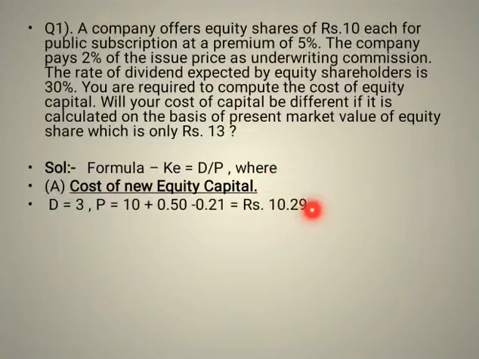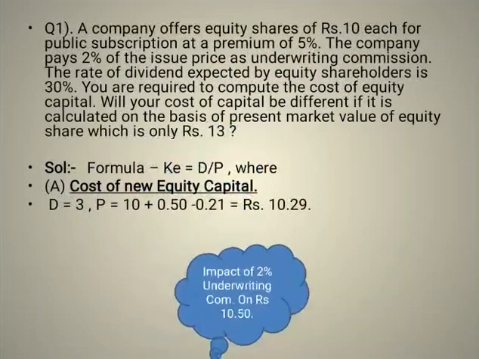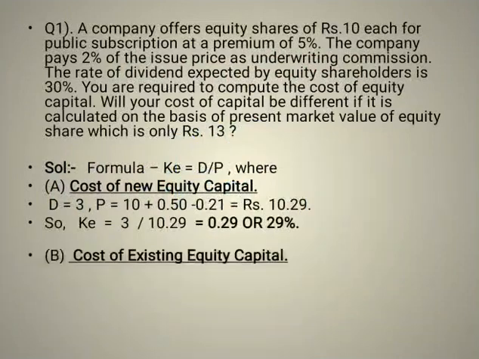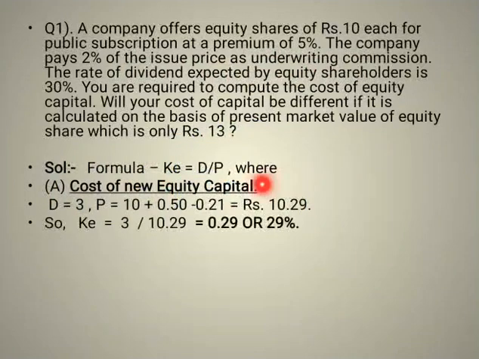Now we got the value of D, we got the value of P. We have dividend per share, we have market price per share, simply substitute and bring the final answer. So we get the final answer as 0.29, which if converted into percentage terms we get 29%. So the cost of equity is nothing but 29%. So that was the first part of our question up to here.